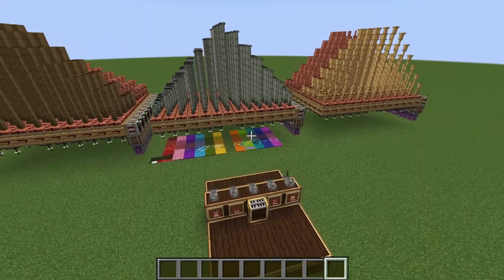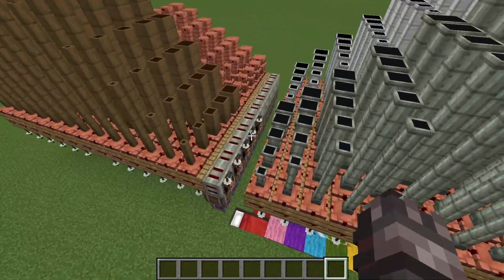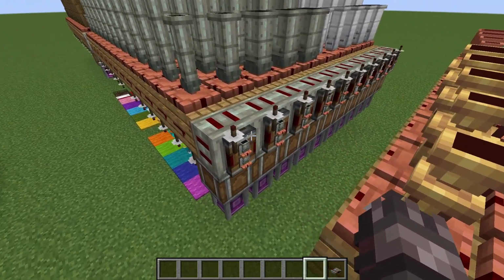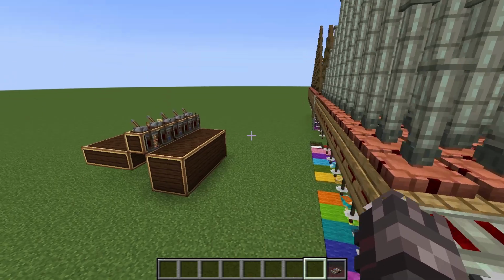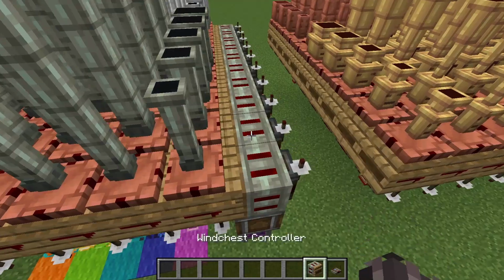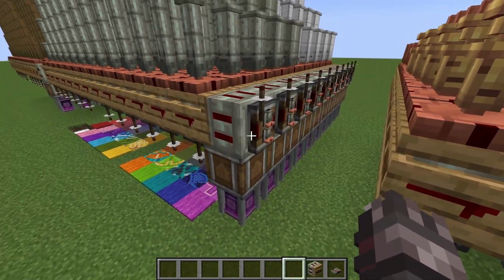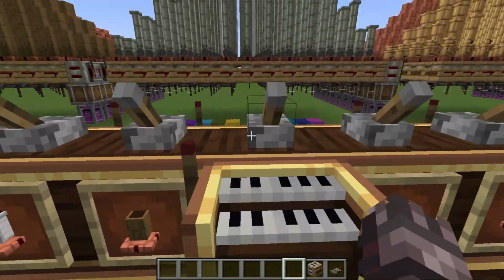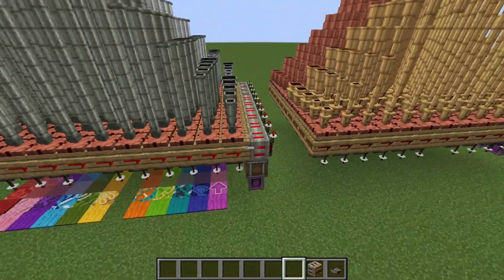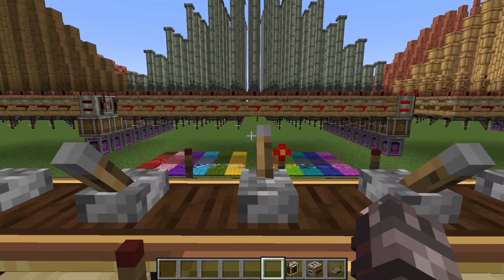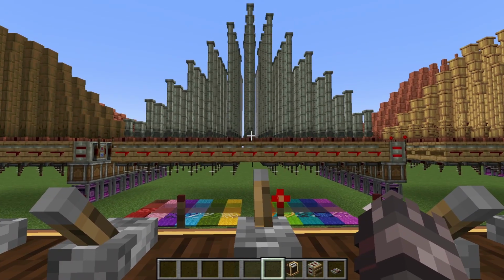Here's my example test organ. Right now I have a couple ranks set up. Here I have it set up so that redstone links have their own separate frequencies, and each frequency corresponds to a transmitting side. So whenever I power the wind chest controller with a redstone link, here on this lever, it turns on the whole chest. And then I just stand really close to my keyboard relay, right click it, and I play on my MIDI keyboard.